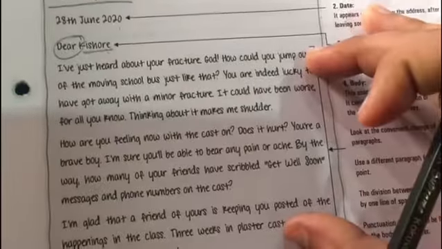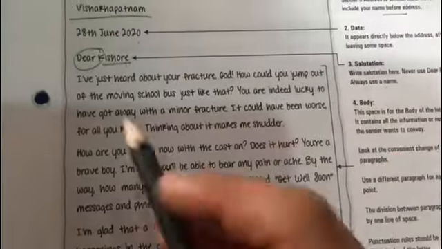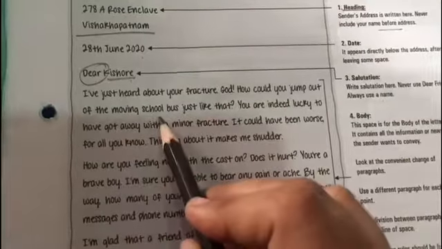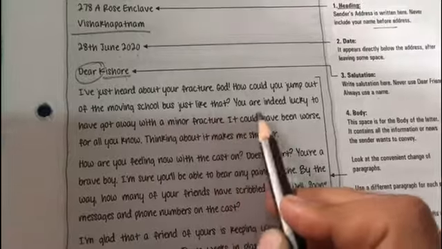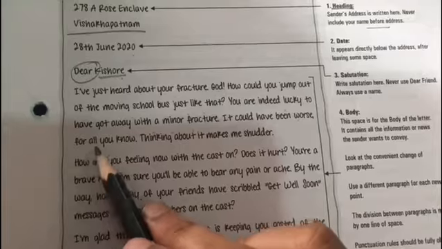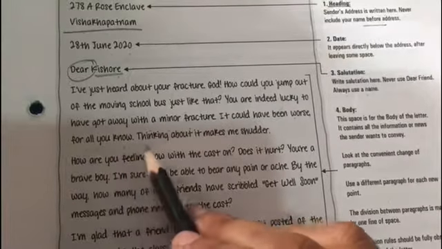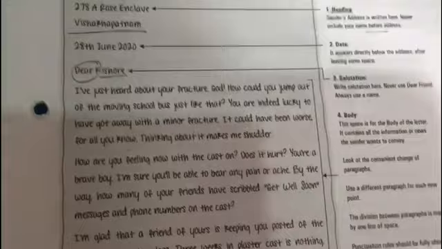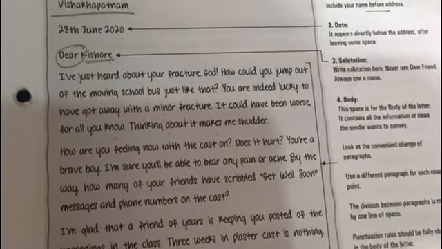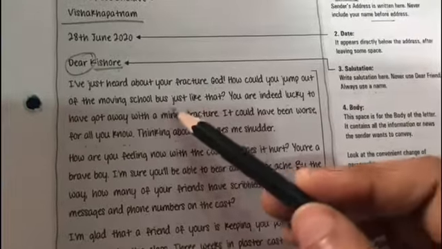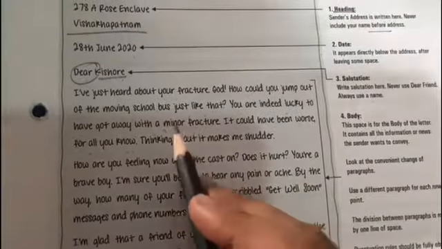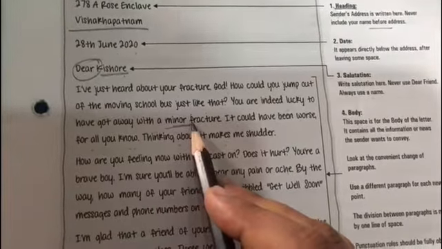Then is the body. I'll read out this body for you. I've just heard about your fracture. God, how could you jump out of the moving bus just like that? You are indeed lucky to have got away with a minor fracture. It would have worsened for all you know. Thinking about it makes me shudder. So basically here is a friend who is writing you a letter about the fracture you've got, and the reason is that you have just jumped out of the moving bus, and he is concerned about you. He's saying that thank God it's a minor fracture, it could have been a major one also.